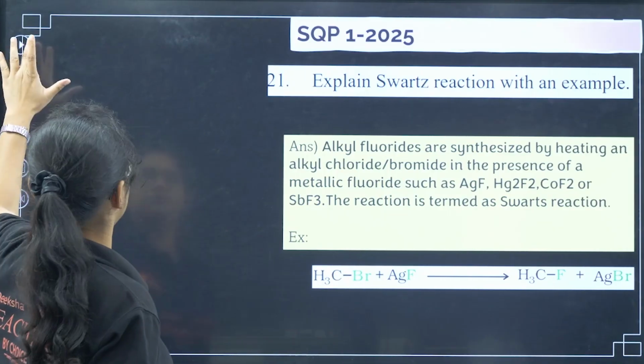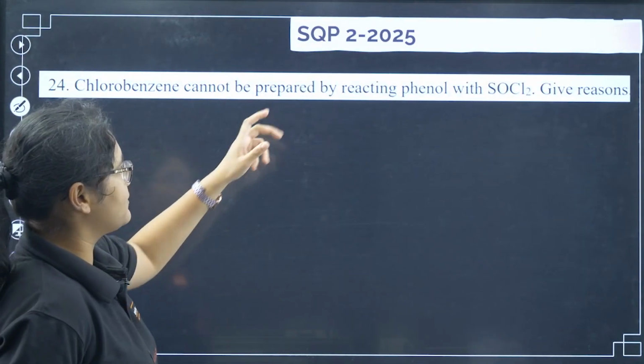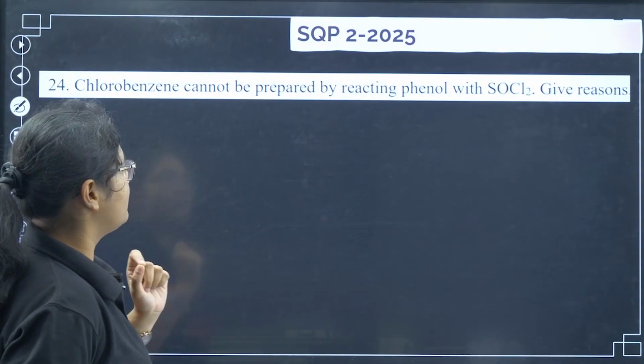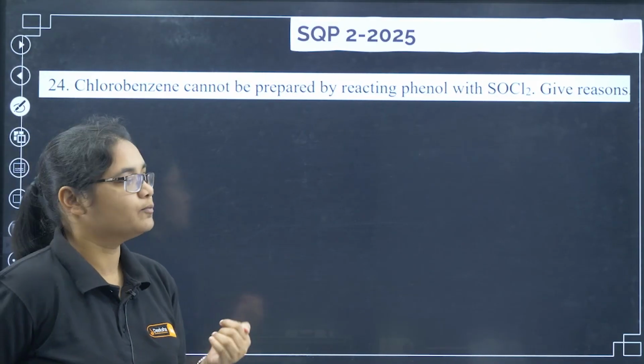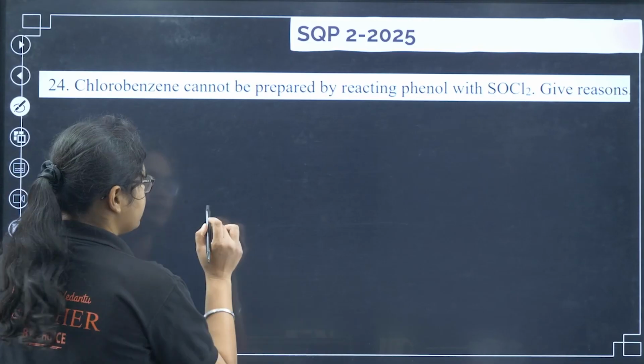Very simple direct question. And in 2025 sample question paper 2, there was also a question: chlorobenzene cannot be prepared by reacting phenol with SOCl2. So give reason. Let me just set an example.